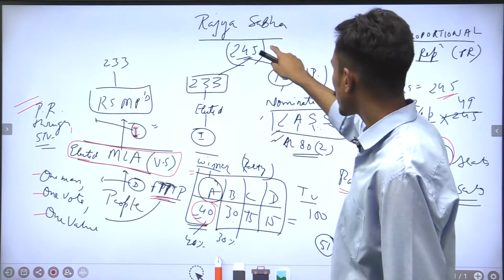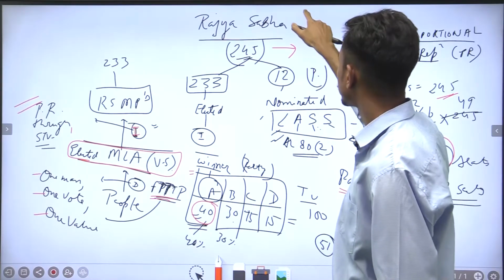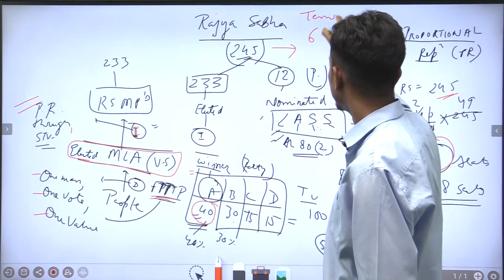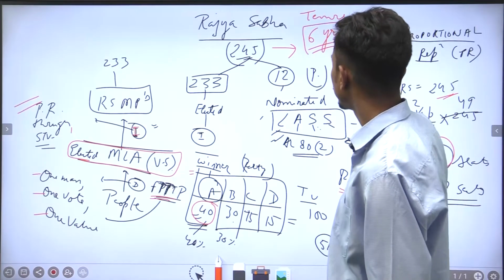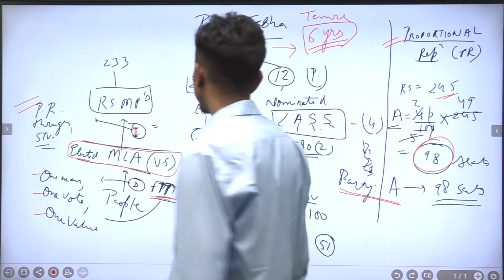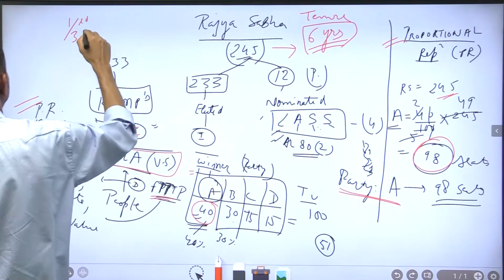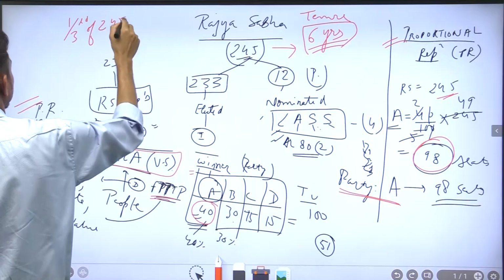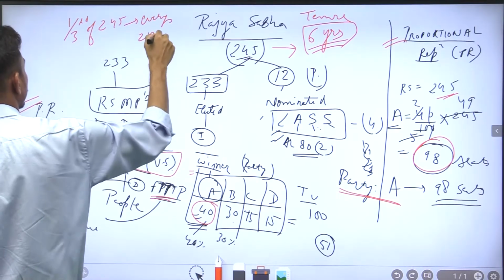Now the Constitution says that the tenure of Rajya Sabha MPs is 6 years, provided that 1/3 of the 245 will be retiring every 2 years, right?